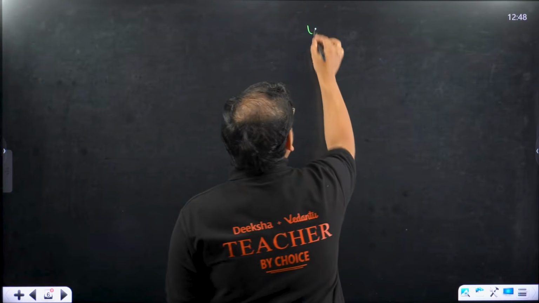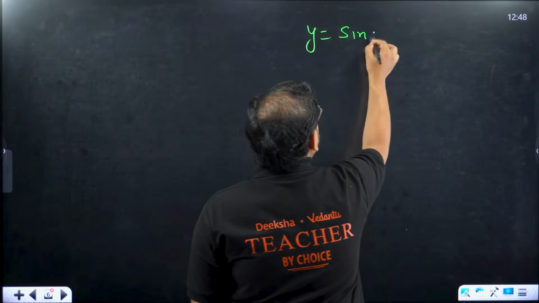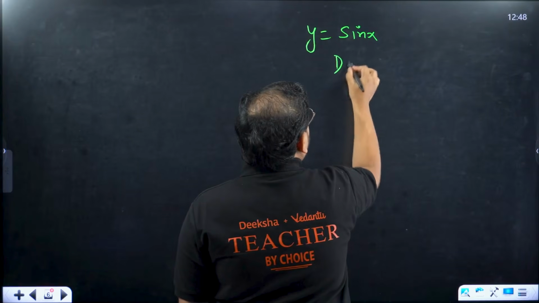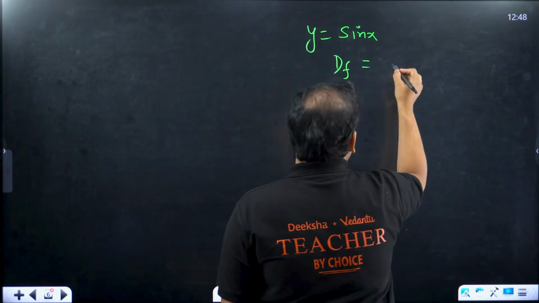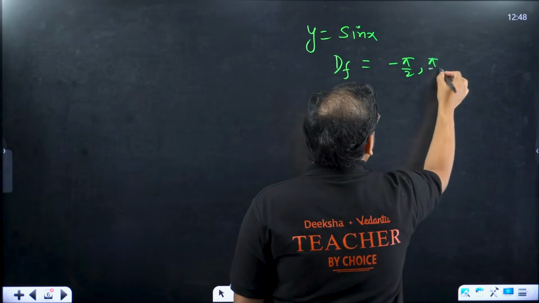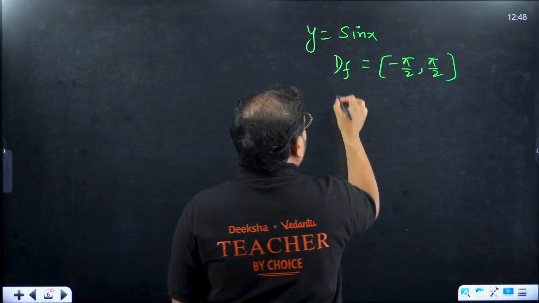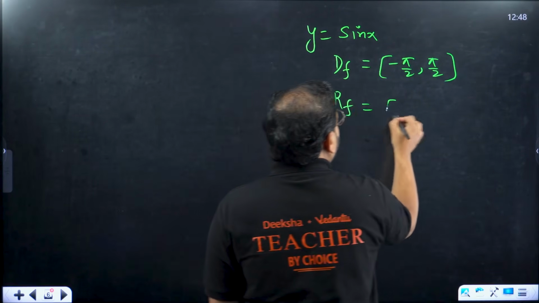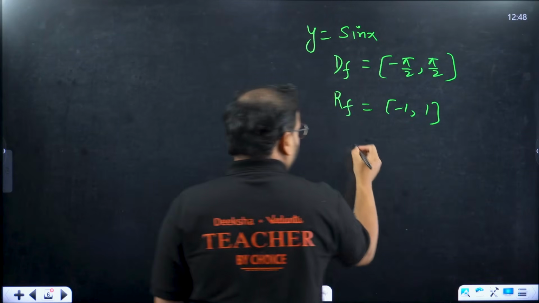If I take the function y equal to sin x, we have the results now. The domain of the function will be what? I'm going for inverse, right? So minus pi by 2 to pi by 2. And the range of the function is what? Of course, sir, we know this, minus 1 to 1. Let's draw the graph now.